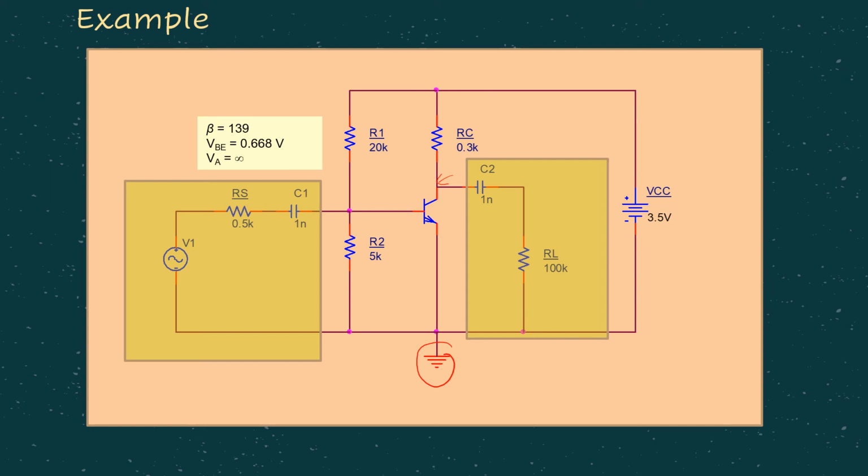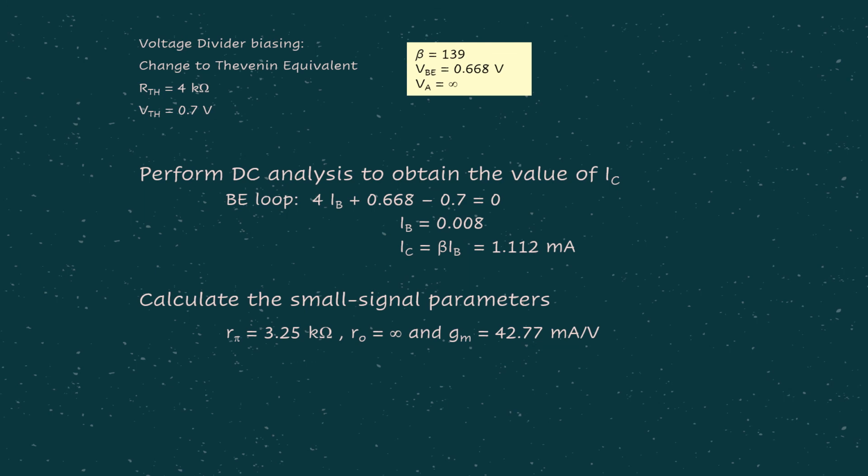The only thing in this particular example is that at the output side we have RL, a load resistor, connected to the collector terminal. So what can you do? First, obviously, we can do DC, then only can we do the AC analysis.